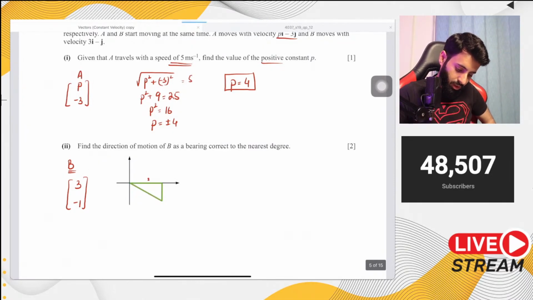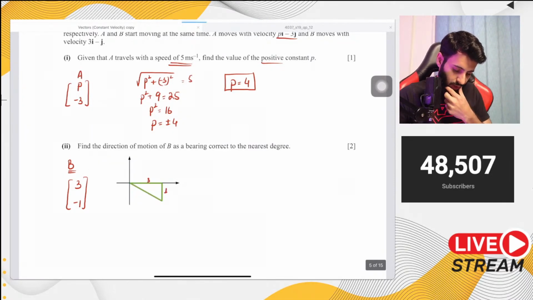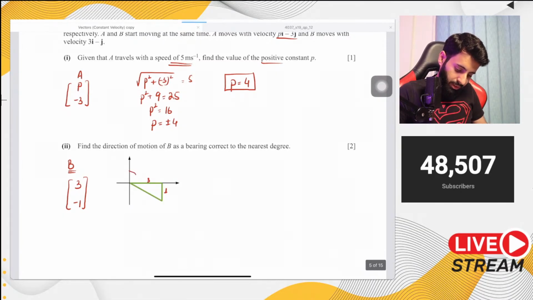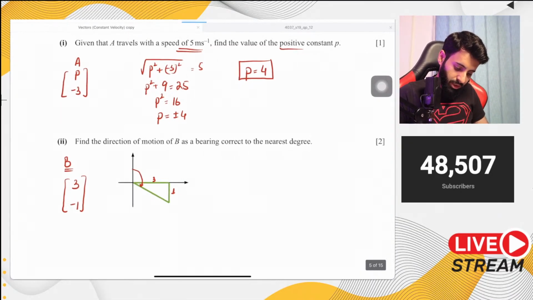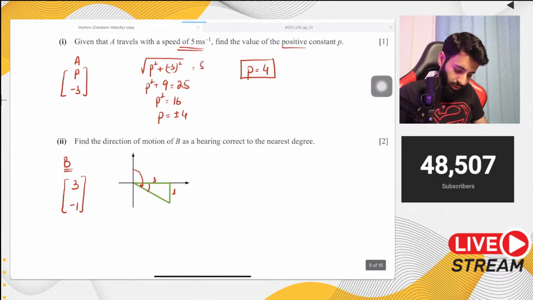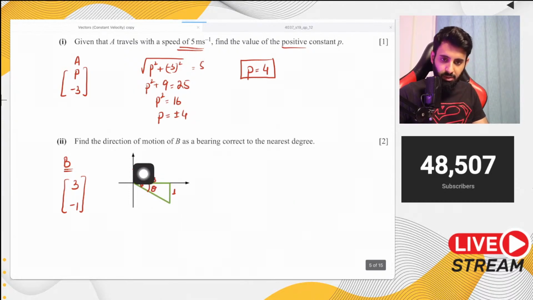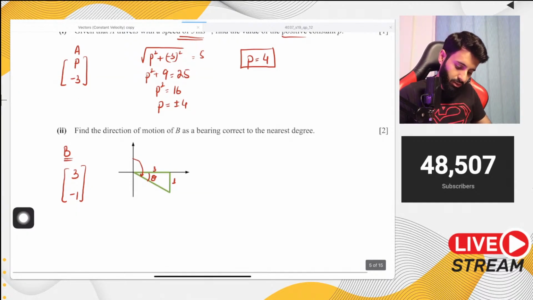So this is 3 and this is 1, okay. Now, what you need to find out is this angle, but you can't find out this angle immediately. So first you need to find out what this angle is, and to theta, you need to add 90 degrees in order to find out the bearing. Okay. So theta can be found by using tan.